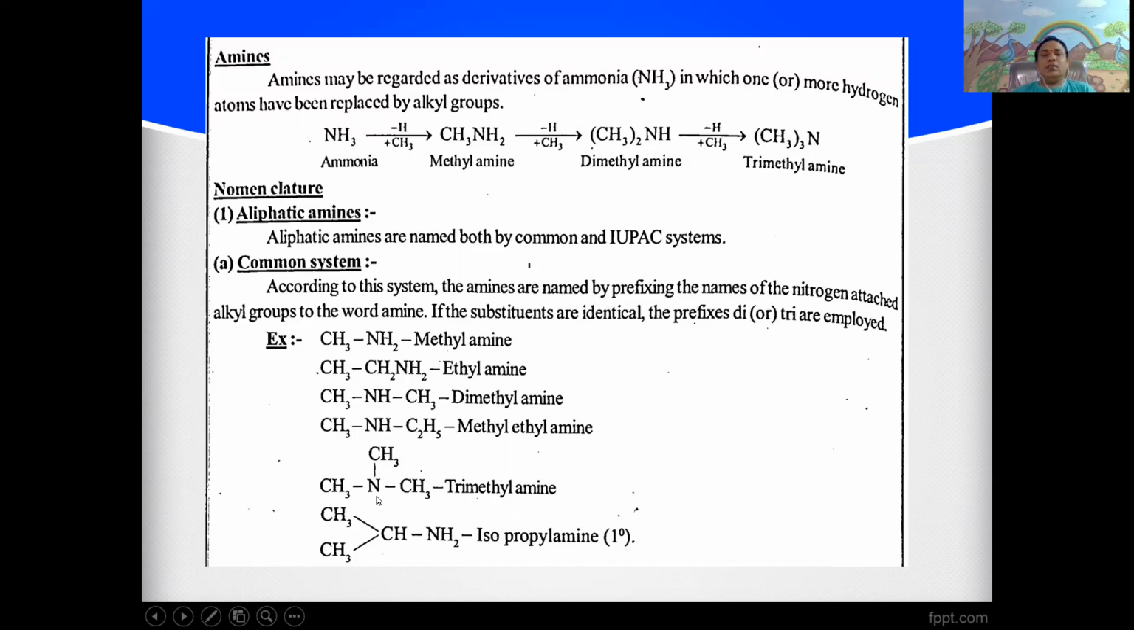Next, in the ammonia, three hydrogen atoms are replaced by three methyl groups. Then it is called trimethylamine, which is a tertiary amine. Here in the ammonia, one of the hydrogen atoms is replaced by the isopropyl group. Then the obtained compound is called isopropylamine, which is a primary amine.